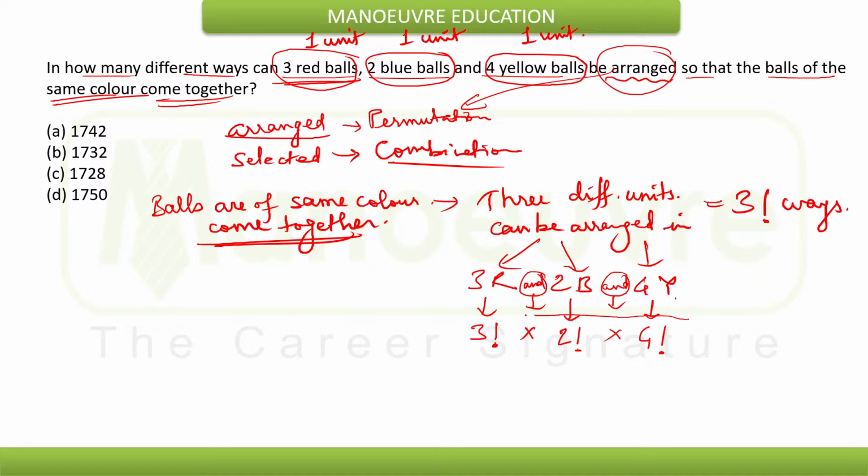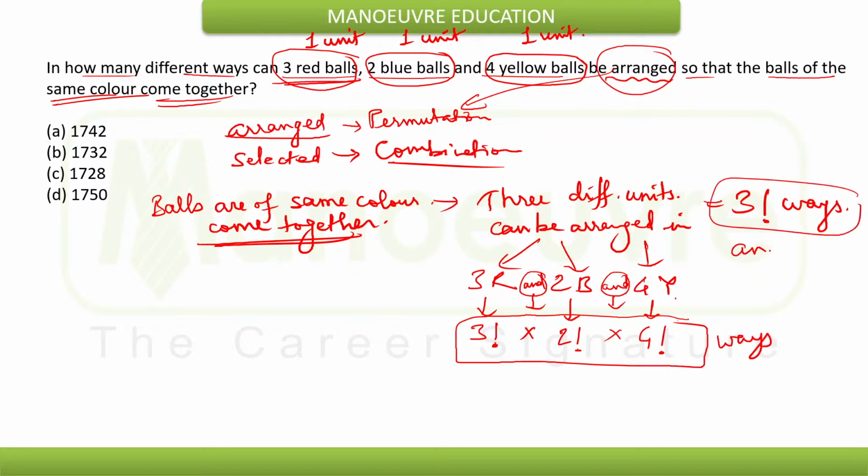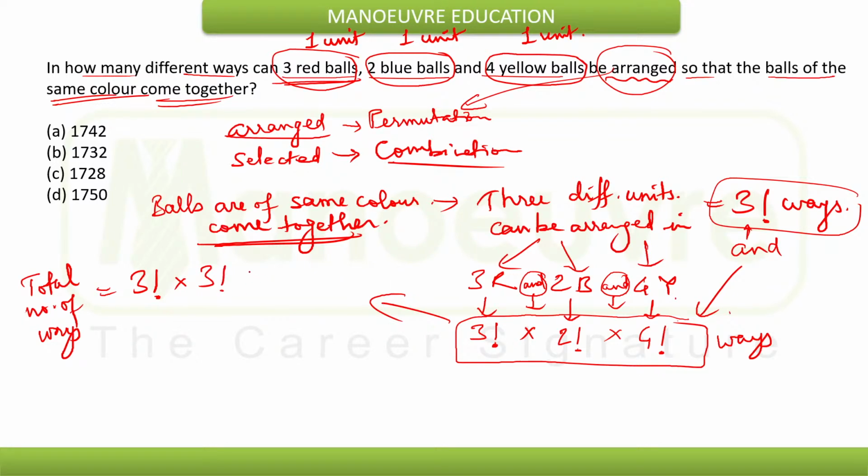So the total number of ways will be 3 factorial into 3 factorial into 2 factorial into 4 factorial. So these many ways will be the total possible number of ways.